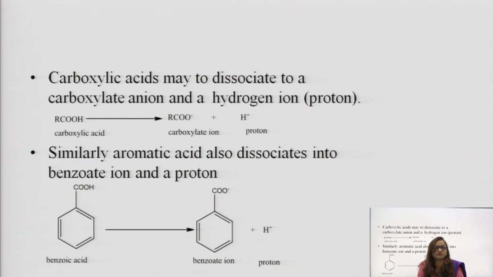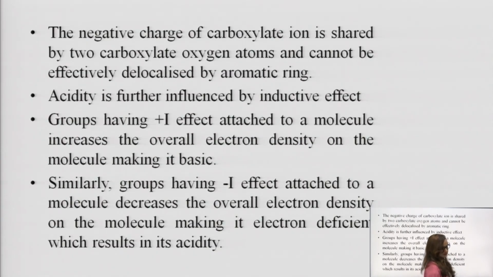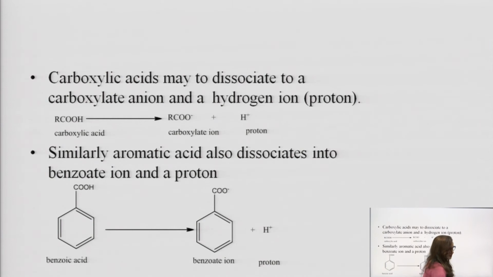Carboxylic acid also dissociates in the same way and gives the carboxylate ion and proton, and similarly aromatic acid dissociates in this way and gives benzoate and proton. The question is whether carboxylic acid is more acidic or aromatic acid is more acidic. The negative charge of carboxylate ion is shared by two oxygen atoms.